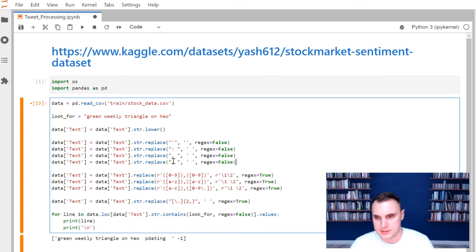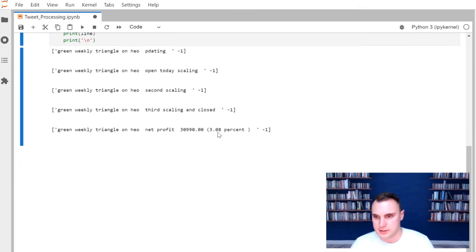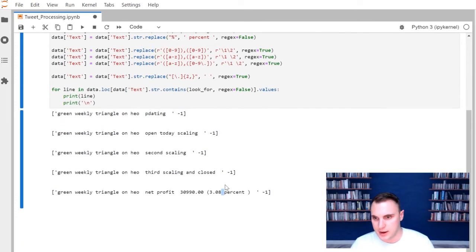I'm going to replace the percent sign, any percent sign, and I'm going to replace it with percent, but I'm going to put spaces on the outsides of it just in case we have an instance like this one where I don't want percent right up against the number. There could be another case where percent is starting it as well. So if I run that one, you can see down here, we had a percent sign, but now it's just replaced by the word percent.